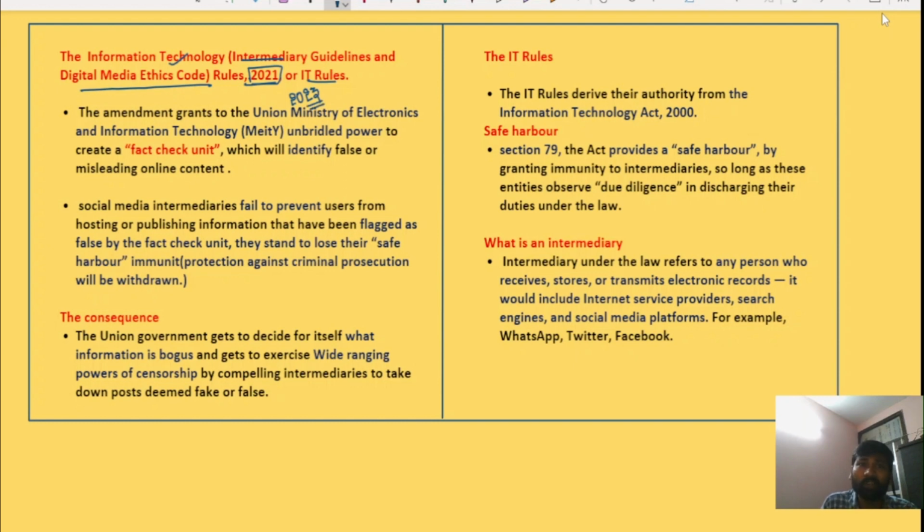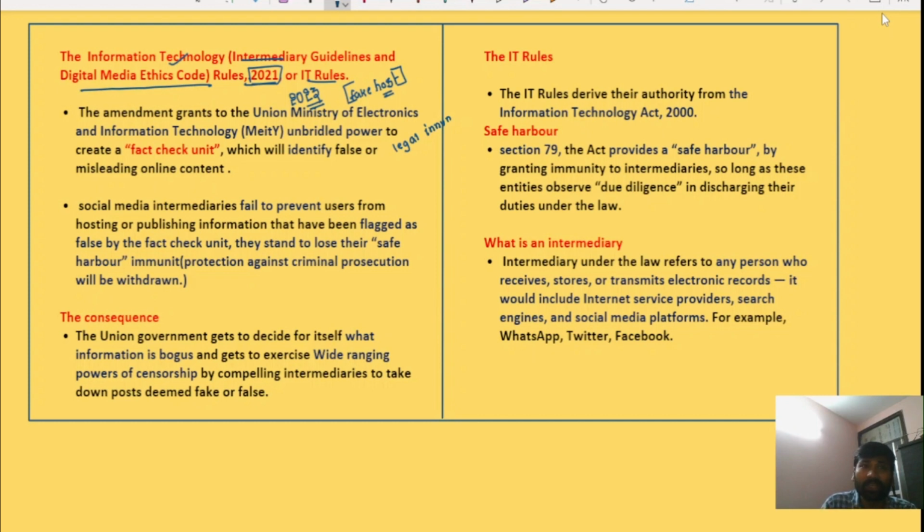What the IT rules 2023 say, as we already discussed, is that if a particular intermediary hosts fake news on its website, then the government will direct the intermediary to take down the fake news. If it does not take down the fake news, the legal immunity already guaranteed to those intermediaries will be taken away, will be stripped off.